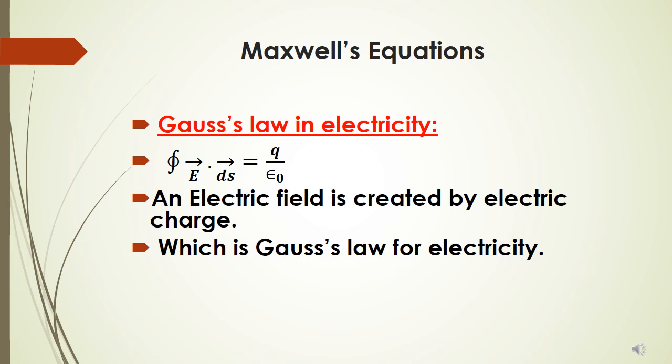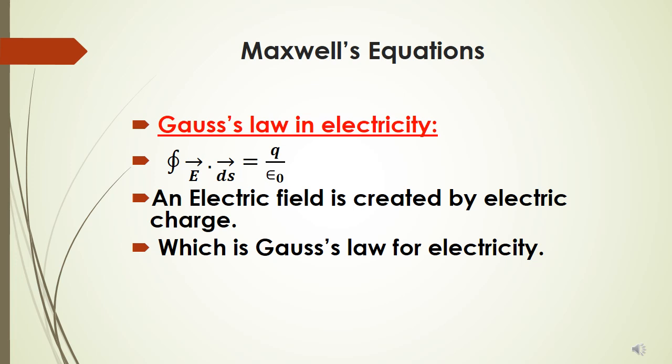So, complete electromagnetism is based on 4 fundamental relations known as Maxwell's equations. It is not that Maxwell discovered them; they were discovered by Gauss, Faraday and Ampere, but Maxwell worked on them and explained that these are the 4 equations on which complete electromagnetism is based. We'll study those 4 equations, which are famously known as Maxwell equations.